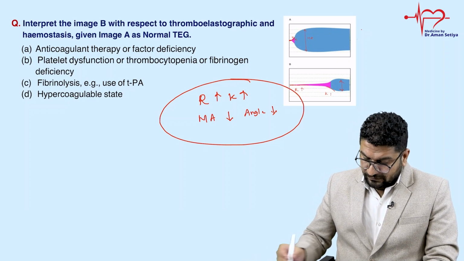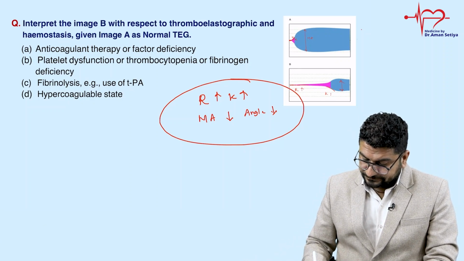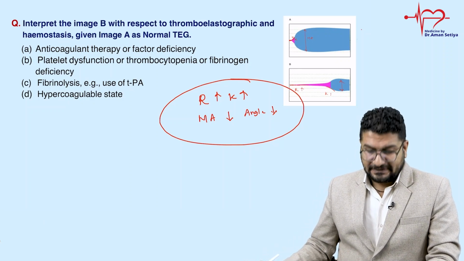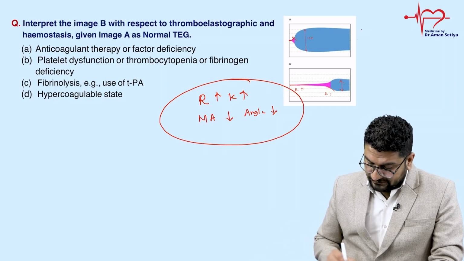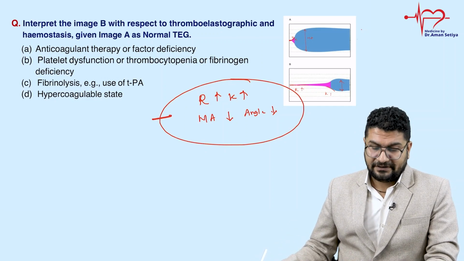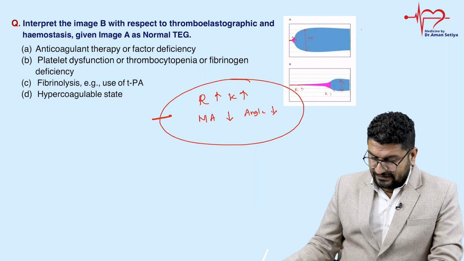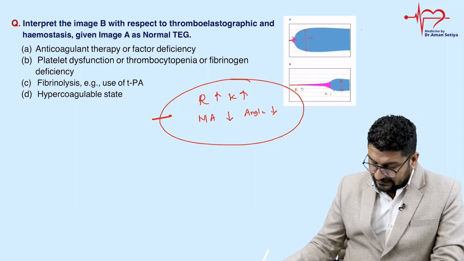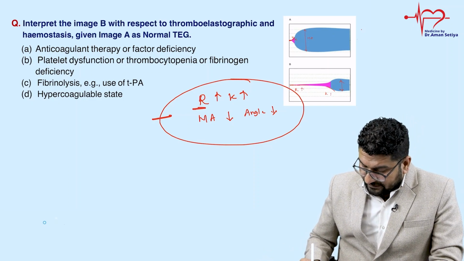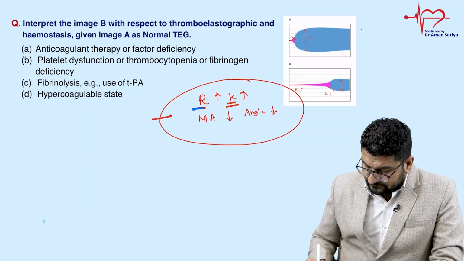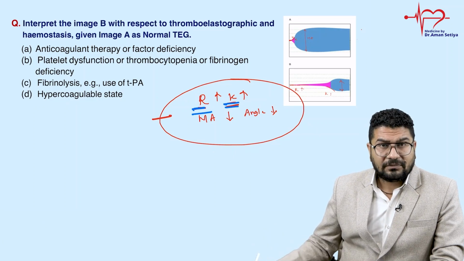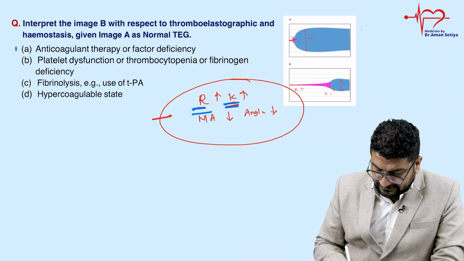तो देखो hypercoagulable state में क्या होगा, hypercoagulable state में ऐसा आएगा नहीं आएगा. तो अब आप मुझे बताओ सीधे ये कहाँ का defect होगा. What will be the defect here? If you see this type of image, what will be the defect? You will notice R बढ़ रहा है, K बढ़ रहा है. इसका मतलब clotting factor में problem है. Clotting factor problem, so answer will be A.